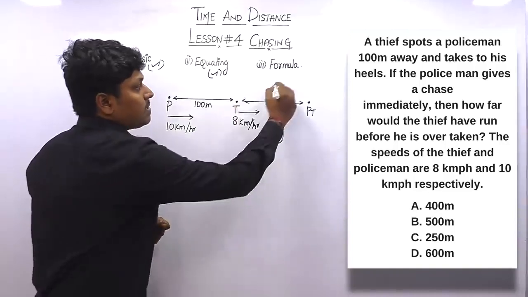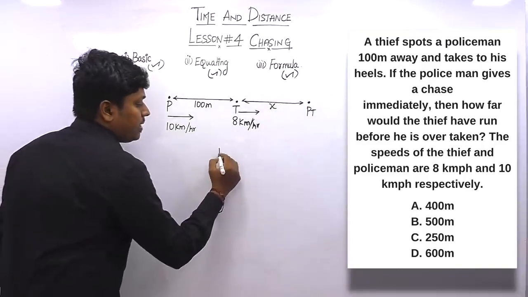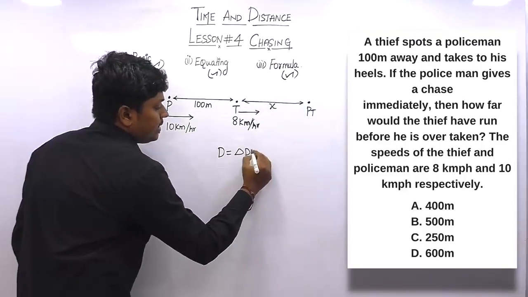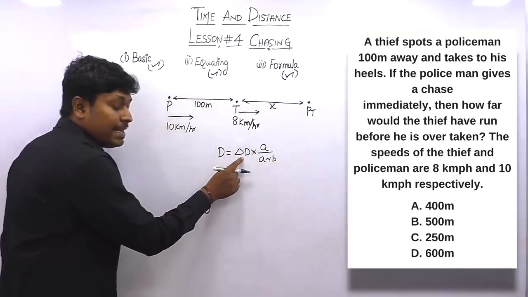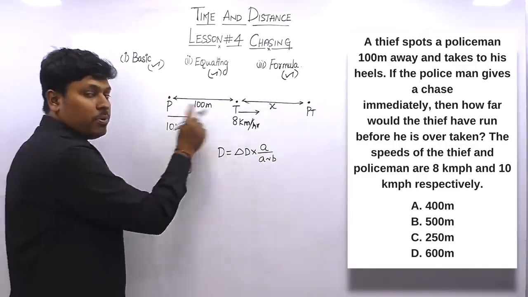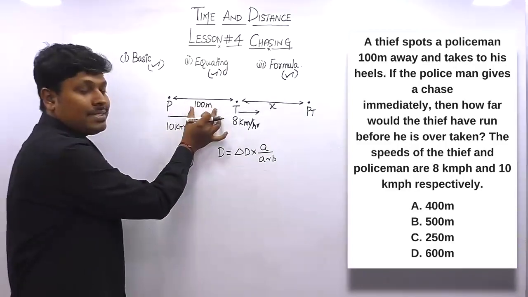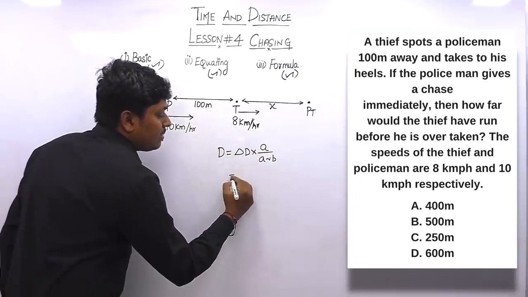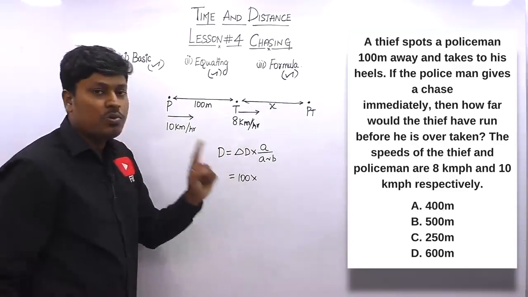And now the last method is the formula method, right? I have already told you the formula. What is the formula? D is equal to del D into A divided by A difference B. So remember that del D will be the difference between the policeman and the thief. Initially, the distance between both persons is 100 meters. So del D will be 100 meter into, so remember that the value of A is most important.